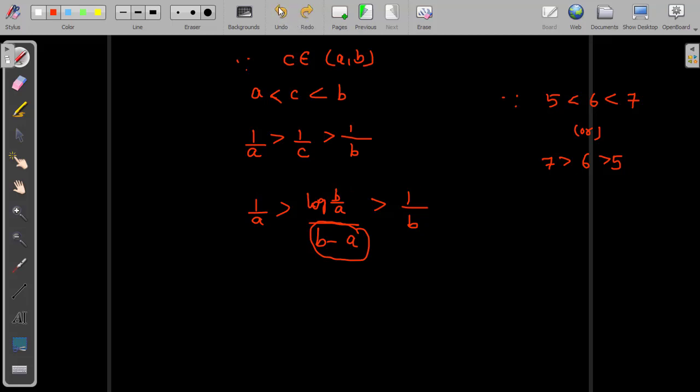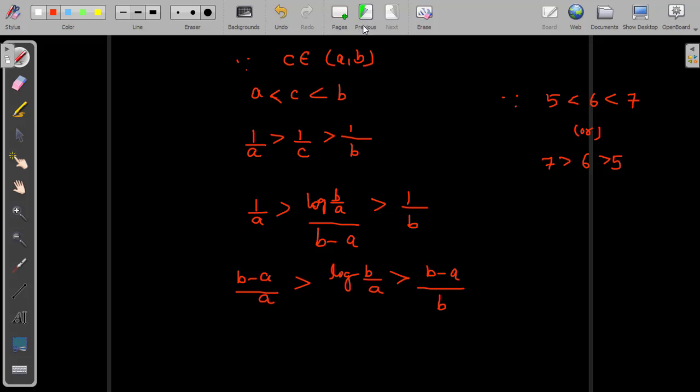So this becomes B minus A by A, which is more than, here B minus A gets cancelled out, you are left with log of B by A, again more than B minus A divided by B.